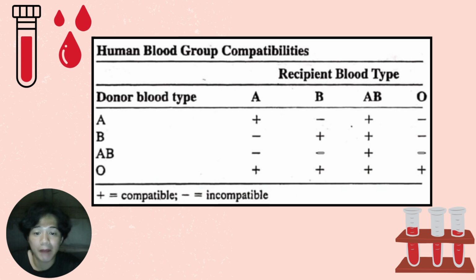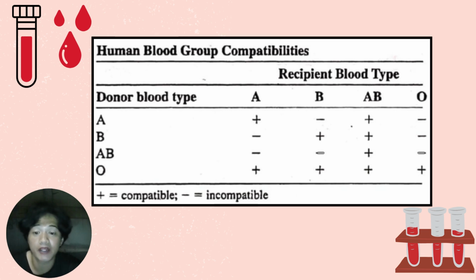So, donor blood type A can be given to type A and AB, but not to B and O. Donor blood type B can be given to type B and AB, but not to type A and O. Donor blood type AB can only be given to AB, but not to A, B, and O. While type O blood can be given to all blood types: A, B, AB, and O.